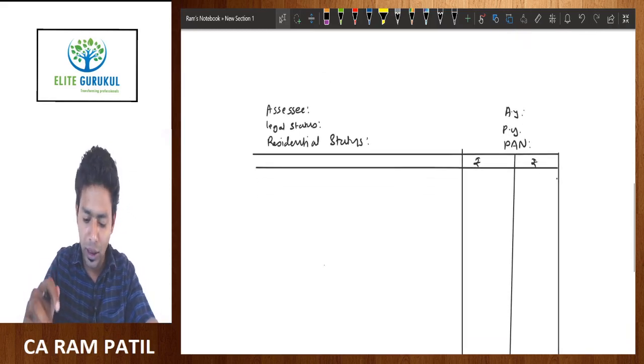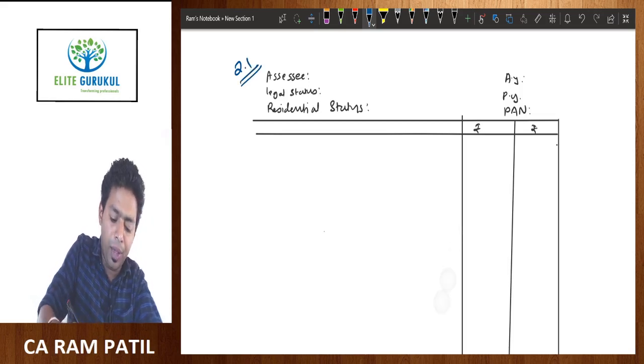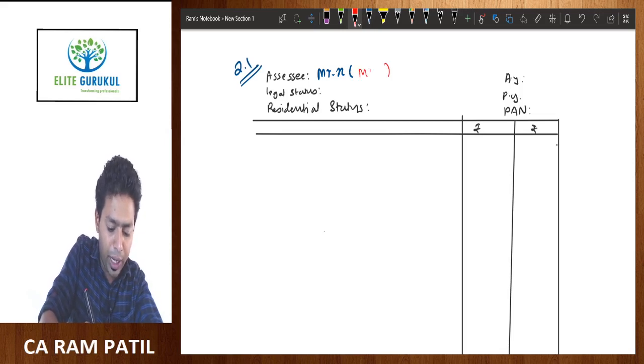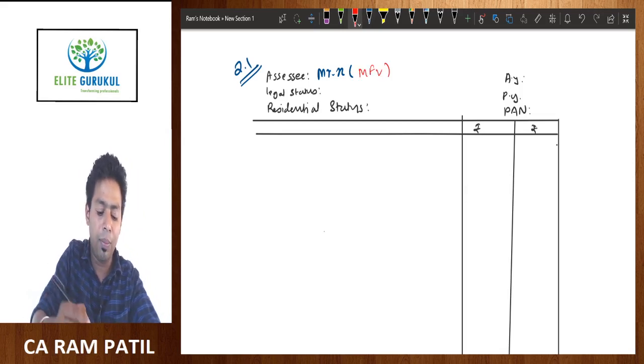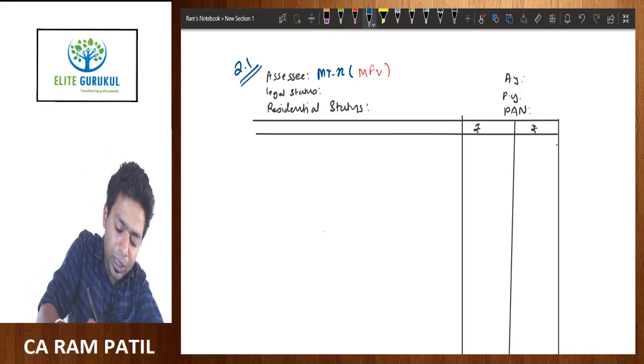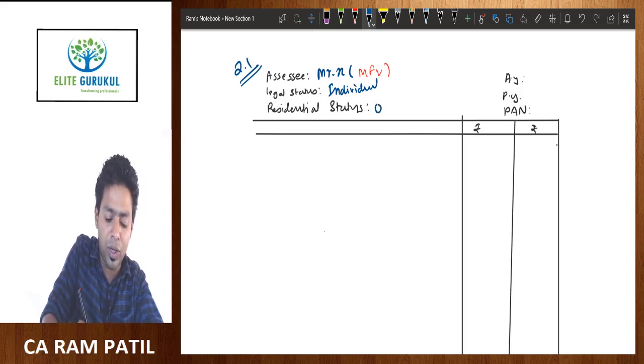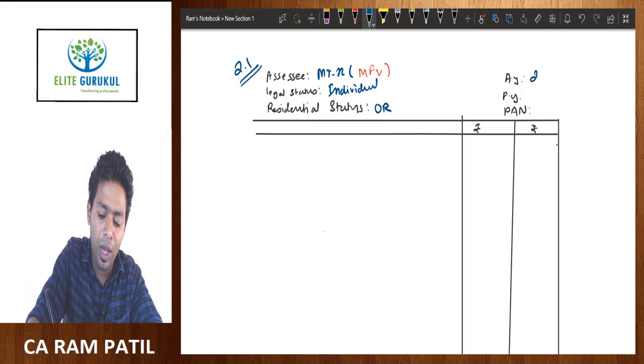So, when you prepare answer, you need to keep this in mind, that presentation matters a lot in examination nowadays. Okay. So, here assessee is equal to Mr. X, and that Mr. X, an important note in bracket you should write, is the manufacturing assessee, and because he is a manufacturing assessee, you need to think about additional depreciation. Legal status of this assessee is individual, because you can directly see from the name, individual. Residential status, if nothing is mentioned in examination, you need to consider ROR. AY 2021, PY 2019-20, PAN dash.